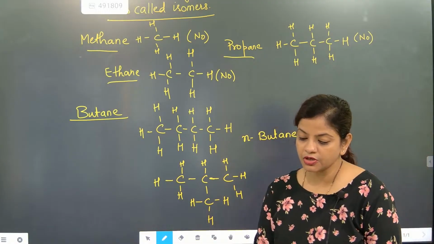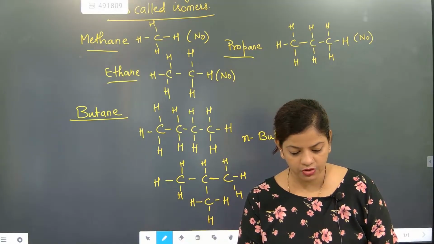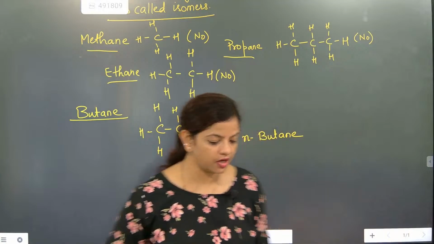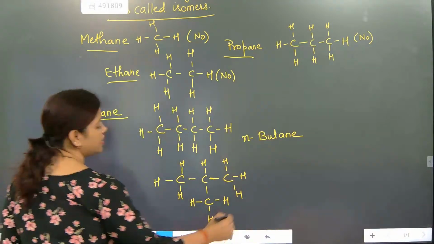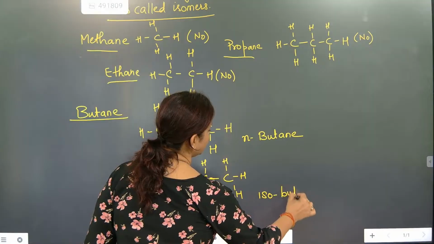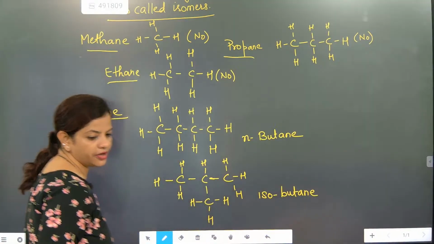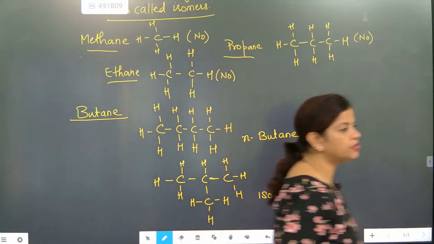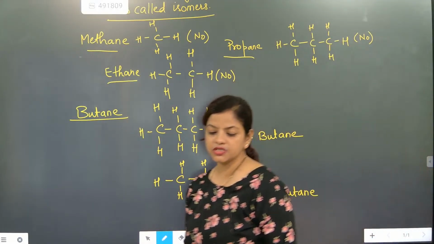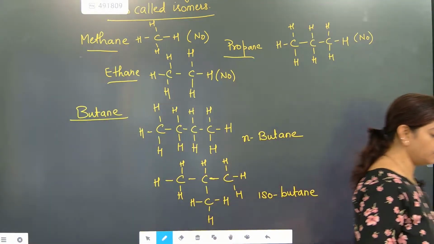And the next part, two structures are there for it. How many structures are there? So this is called isobutane. When a branch is there, it is called isobutane. Note down normal butane and isobutane. So for butane, two structures are there: normal butane and isobutane.